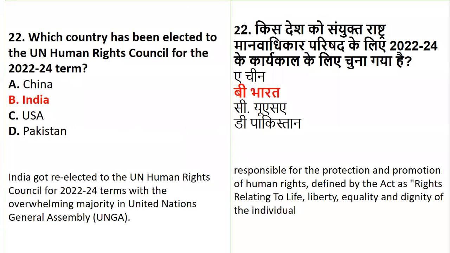That is India, which has been re-elected for the term of 2022-24 with a majority in the United Nations General Assembly. The council is responsible for the protection and promotion of human rights, which are defined as rights relating to life, liberty, equality, and dignity of an individual.